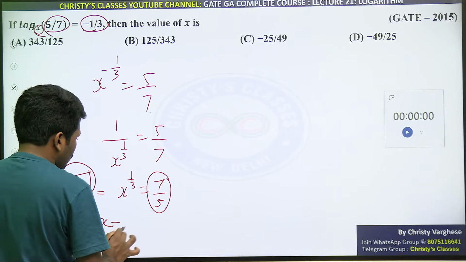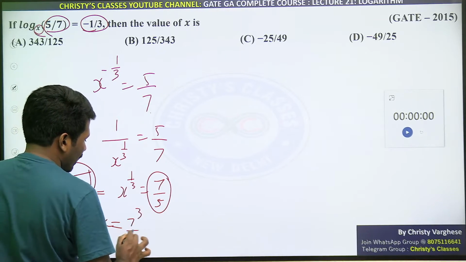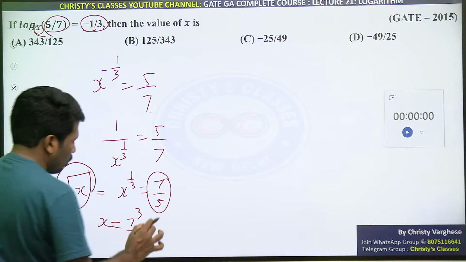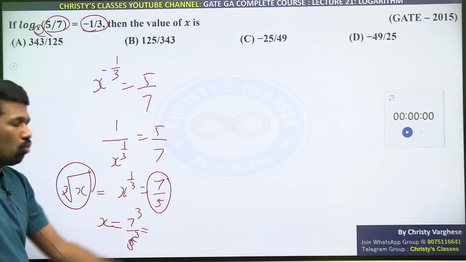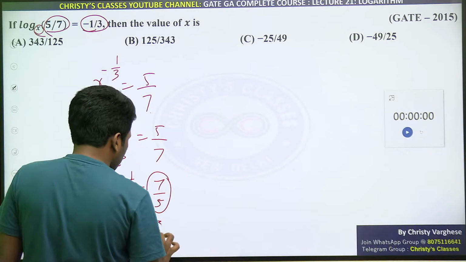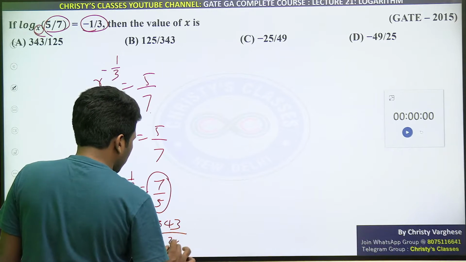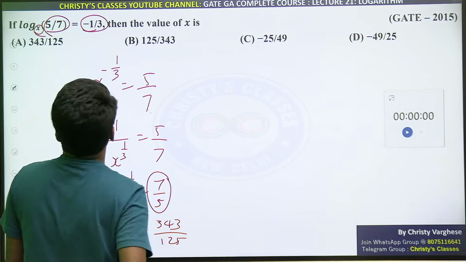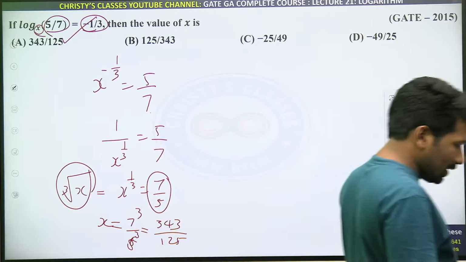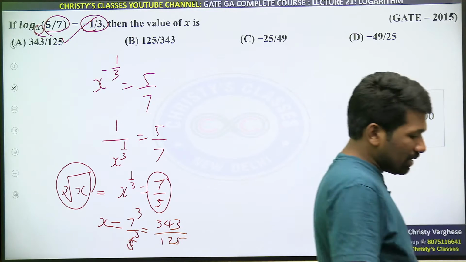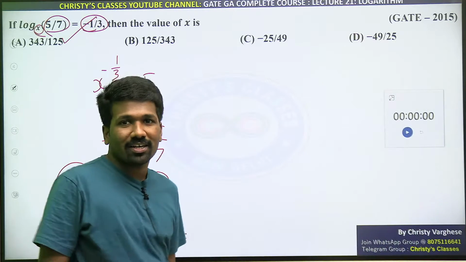So x will be what? 7 by 5 का cube होगा, that is 7 cube by 5 cube, or we can say mathematically speaking, cubing on both sides. 7 cube is 343, 5 cube is 125. So 343 by 125 will be the answer, option A. All clear? Simple, na? Logarithm is not that difficult as you think.